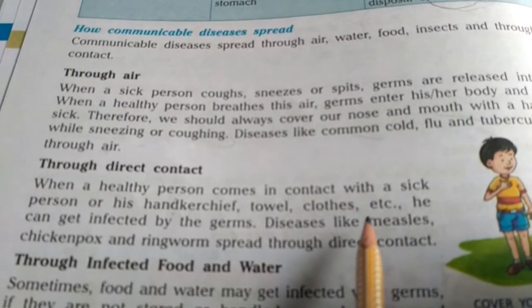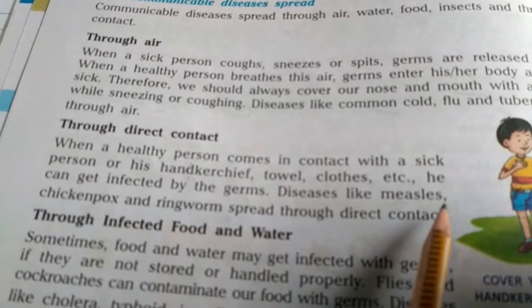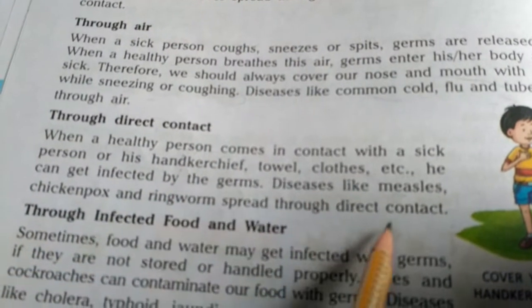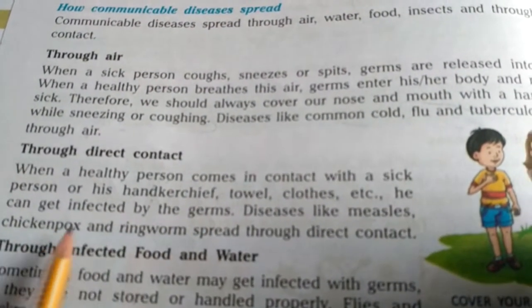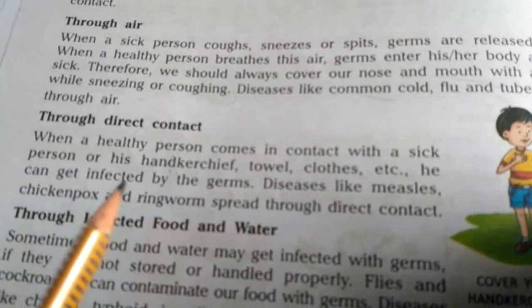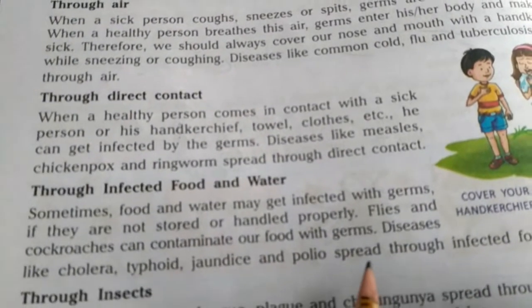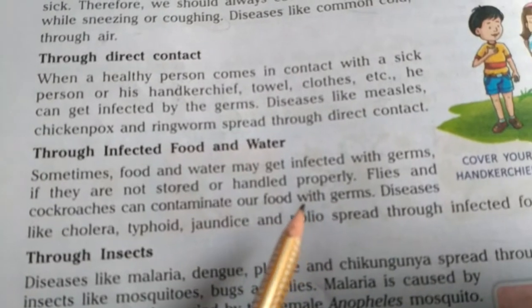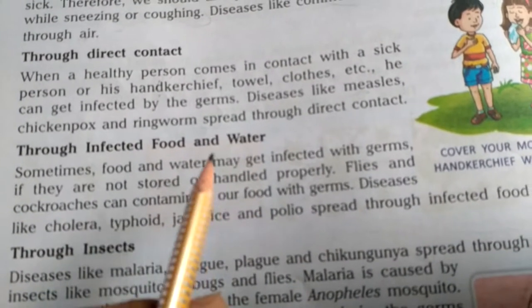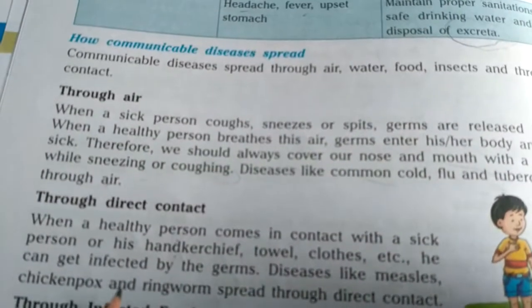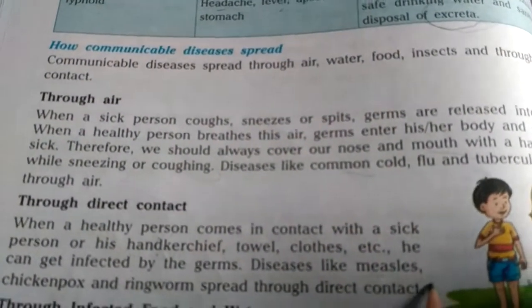So we should always follow social distancing norms. We should maintain a proper distance. We should not come in contact with diseased persons, the persons who are suffering from measles, chickenpox, or ringworm, until and unless that particular person fully recovers. He or she gets well properly and completely. Till then, we should avoid coming in contact with such ill persons. Why? Because the germs of these diseases can spread through direct contact also.